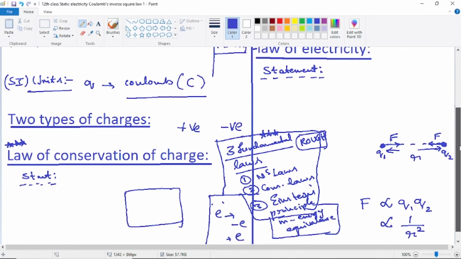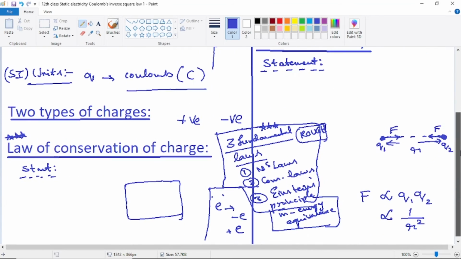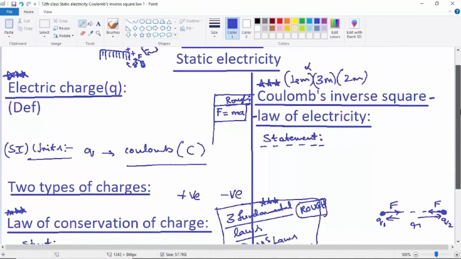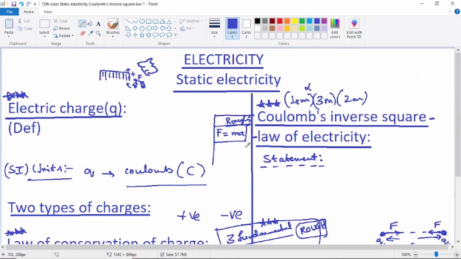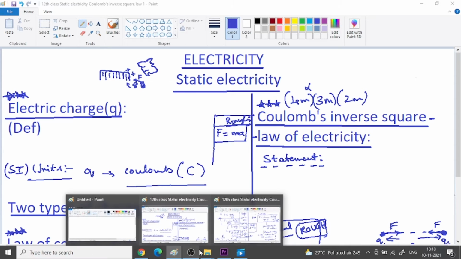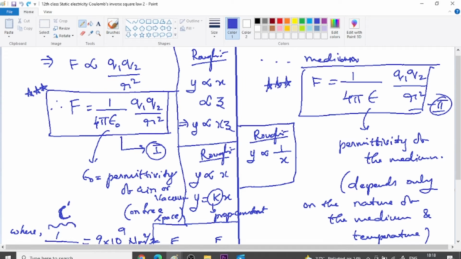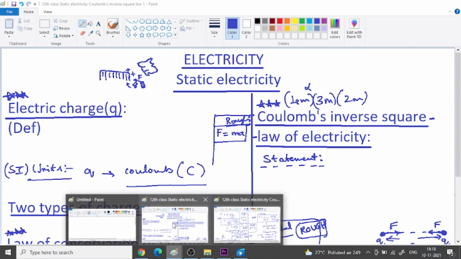So in full detail, the answer should be written in the board exam because each and every step carries some marks, half mark, 1 mark, 2 marks like that. So now coming back to the first page. Electric charge. Already just see here, we stopped here. I said we'll complete the running notes quickly. So we are coming back to page 1.